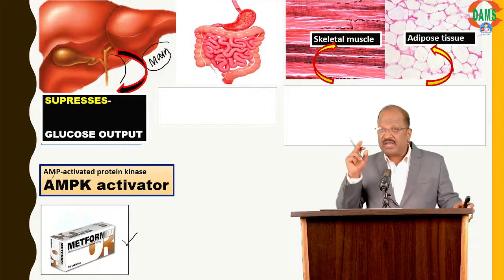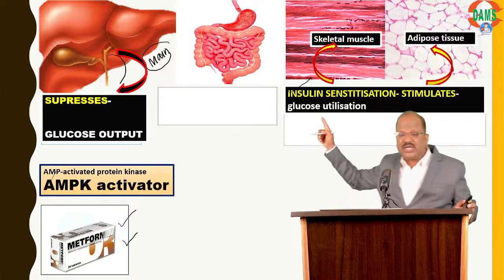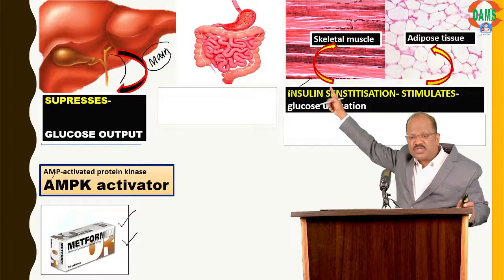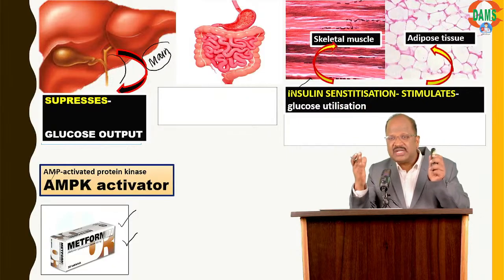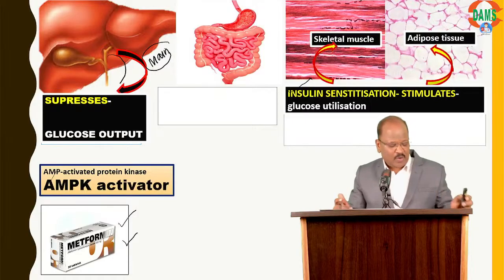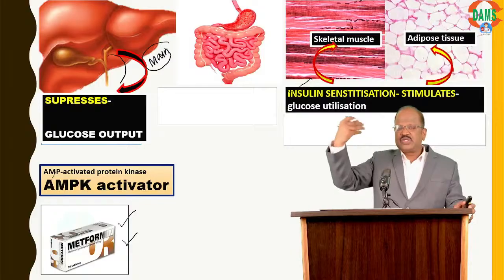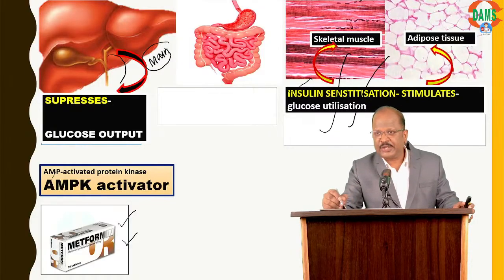Point number 2, a very interesting question. Metformin also causes insulin sensitization in the periphery, adipose tissue and muscle tissue. That means overcoming insulin resistance, and thereby insulin starts functioning, pushing the glucose into tissue.